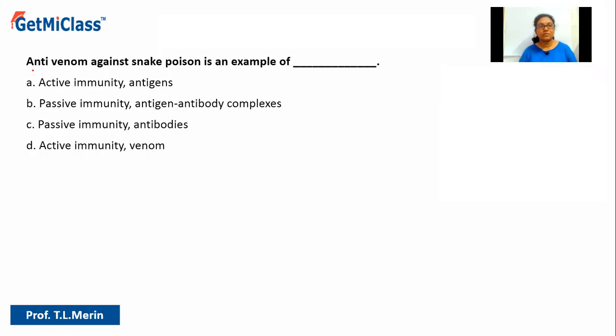Now what are they talking about? They're talking about anti-venom against snake poison is an example of. So what kind of an example is administration of anti-venom against snake poison? First of all, we have to talk about what we mean by anti-venom. We know that venom is snake poison.